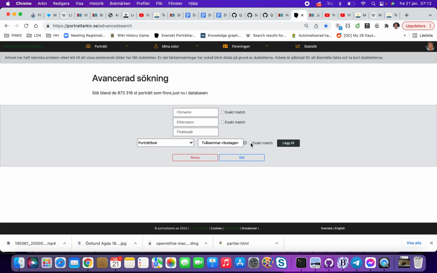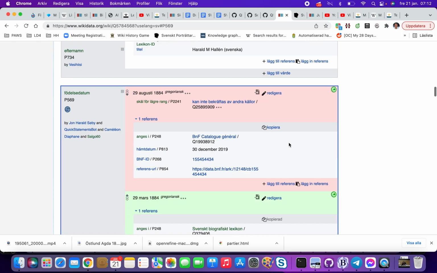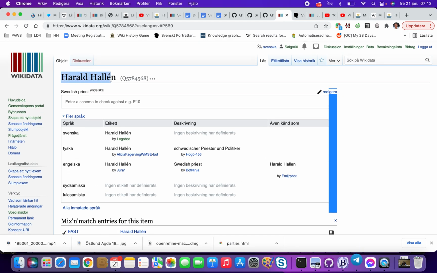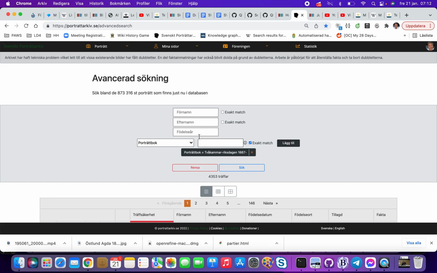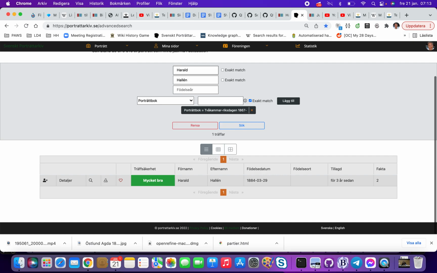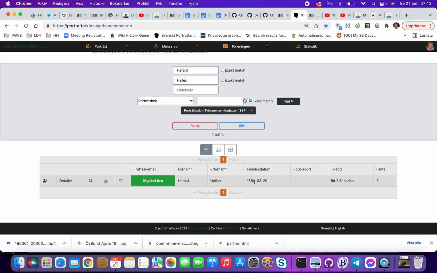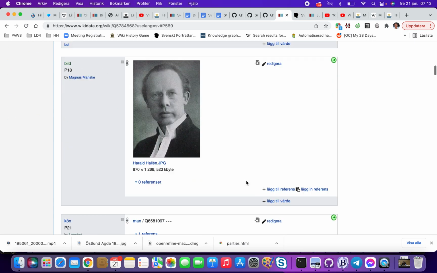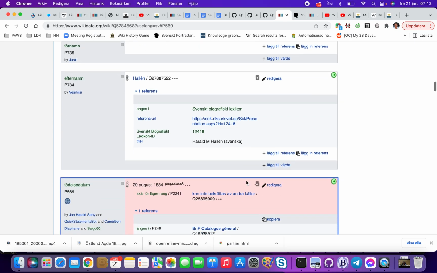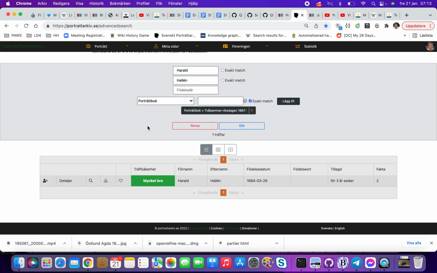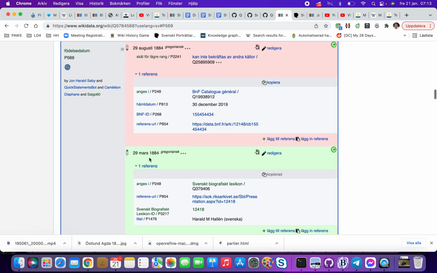Tvåkammarriksdagen. And then we should see if we can find Harald Harlén in Tvåkammarriksdagen. And the good thing about that is that then we get it, I riksdagen kallad. So we get one hit now here, 8403. So they confirmed the other date.